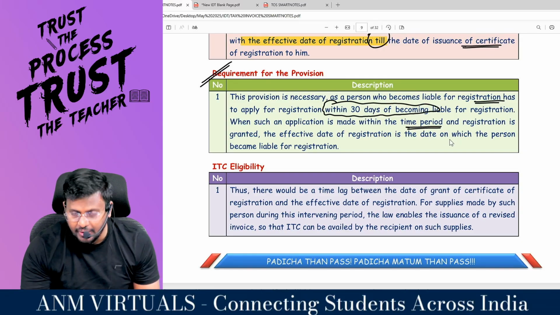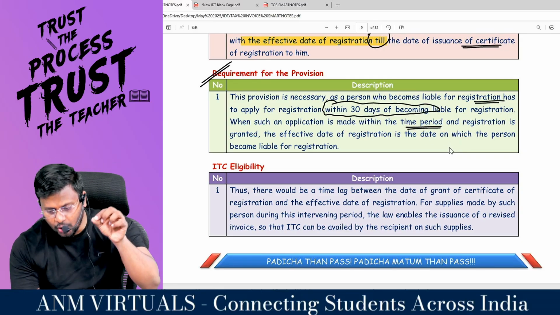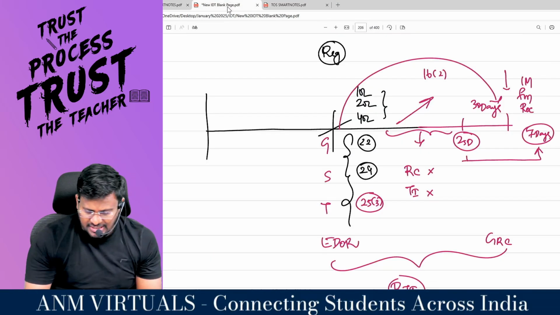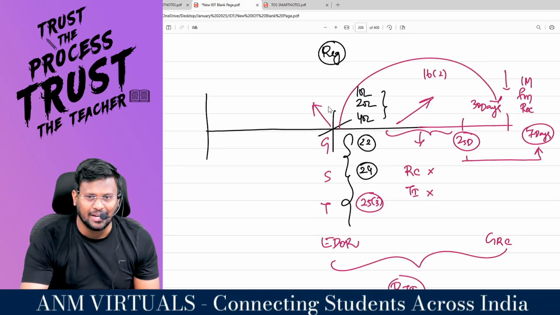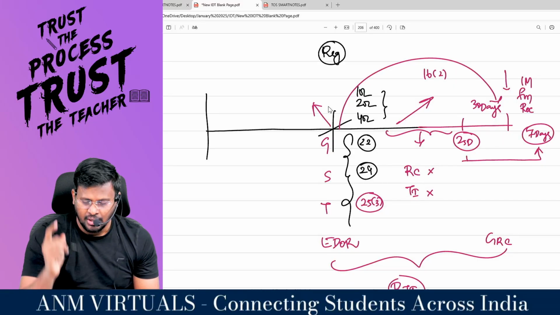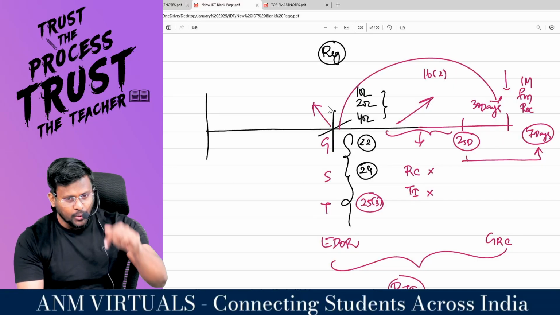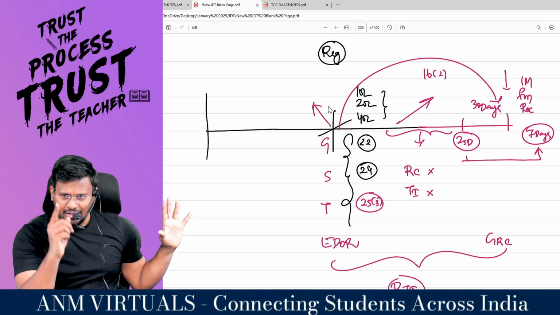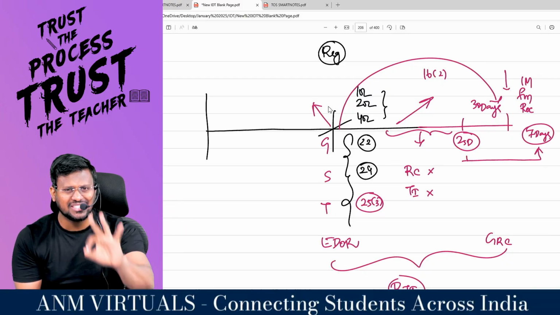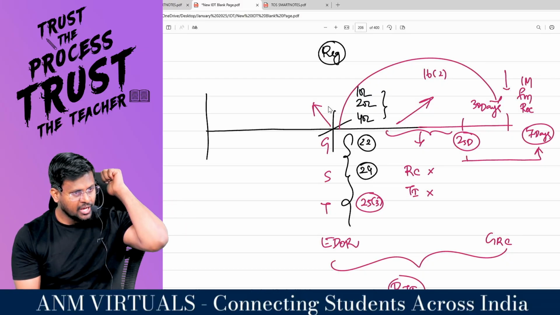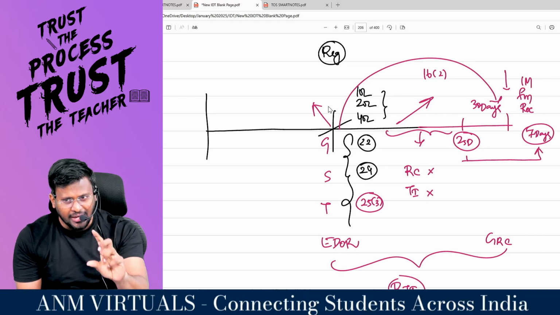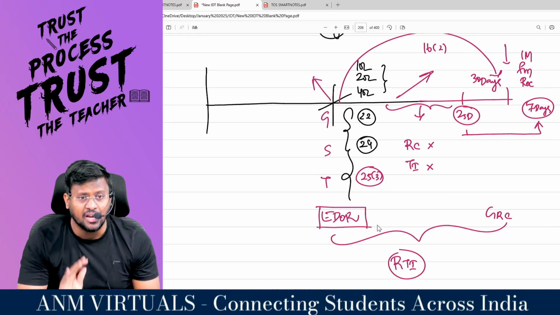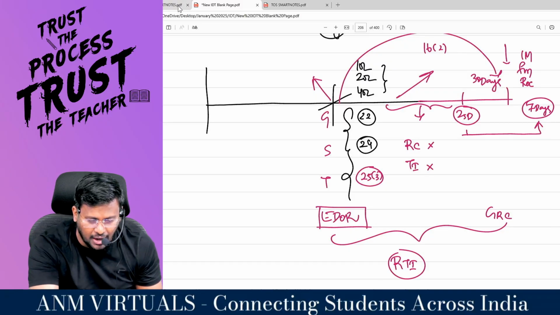The effective date of registration is the date on which the person becomes liable for registration. That means, sir, the date your aggregate turnover exceeds 20 lakh or 40 lakhs or 10 lakh, as the case may be. So today itself you are liable to take the registration, my dear lovable students. So if you are taking registration within how many days? 30 days, you are a good boy. If you are a good boy, the effective date of registration is the date of liable for registration and not the date of grant of RC.